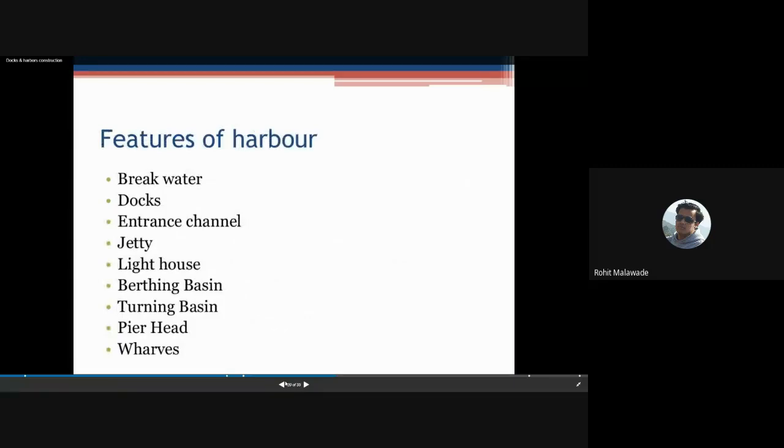Then in the previous class, we were seeing the different elements of harbor, or what kind of features should be present in a harbor. Breakwater, we have seen in the previous class. Can anybody tell me what a breakwater is and how it is going to be important?